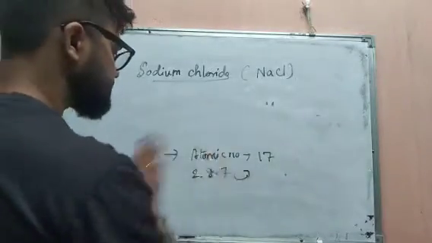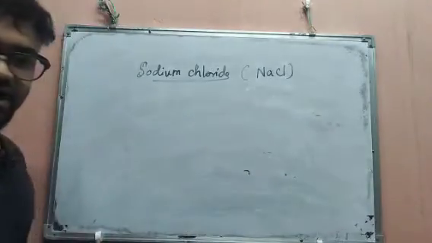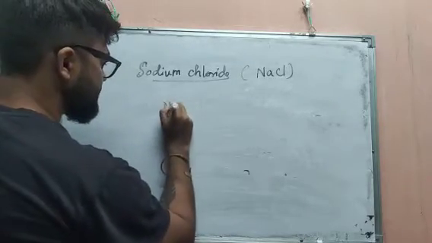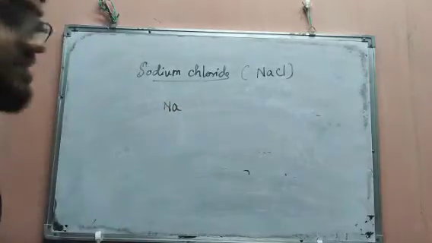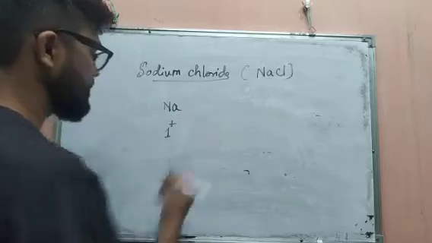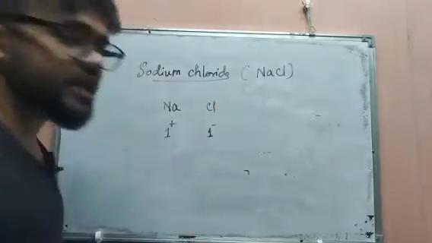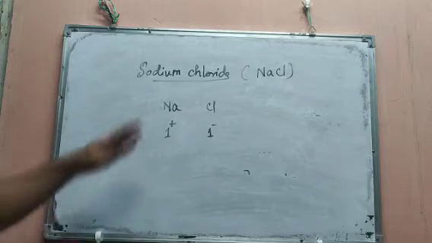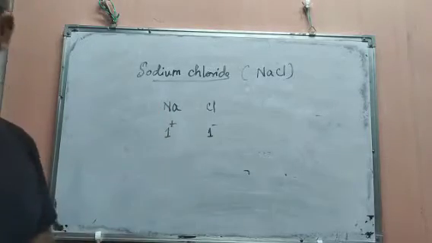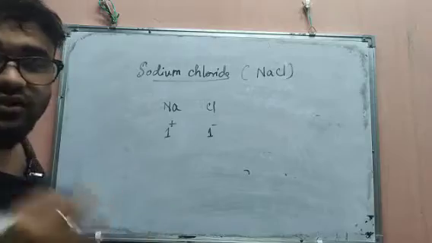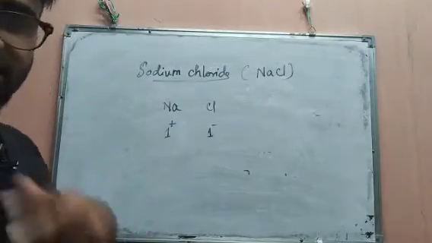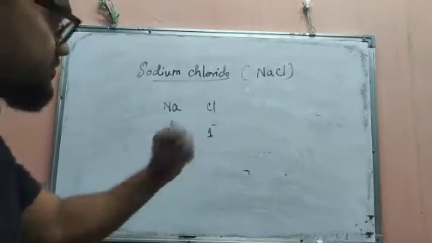See, for sodium the valency is 1 positive. For chlorine the valency is 1 negative. I already taught you how to find the valency. So sodium has 1 positive, chlorine has 1 negative. Now just do the crossing. No need to do the multiplication, just the crossing.